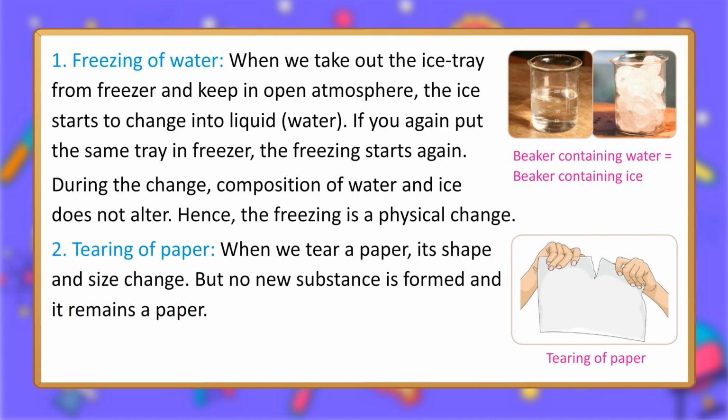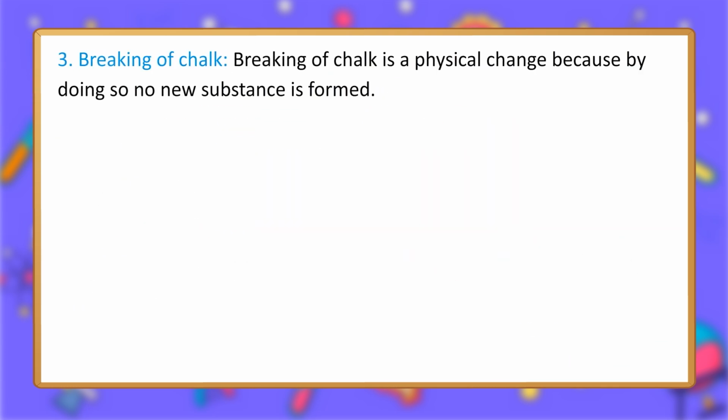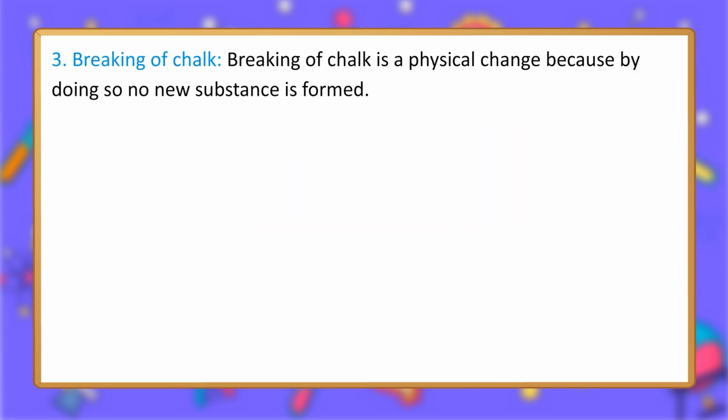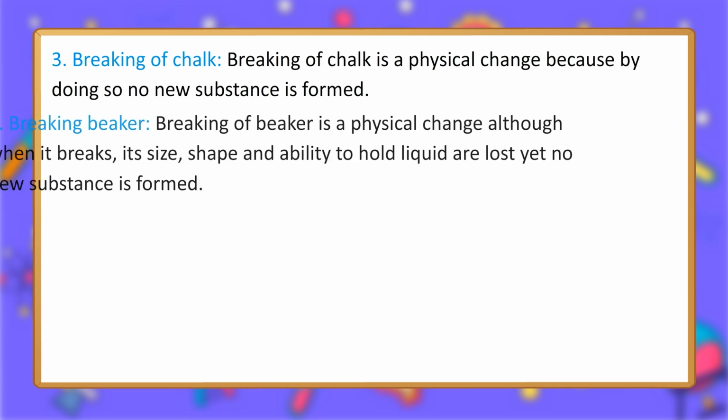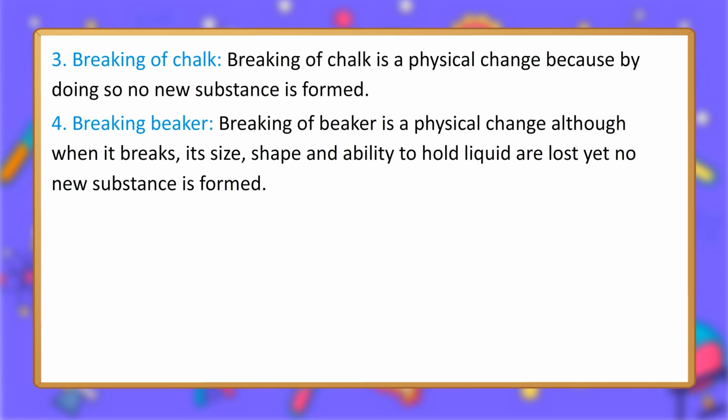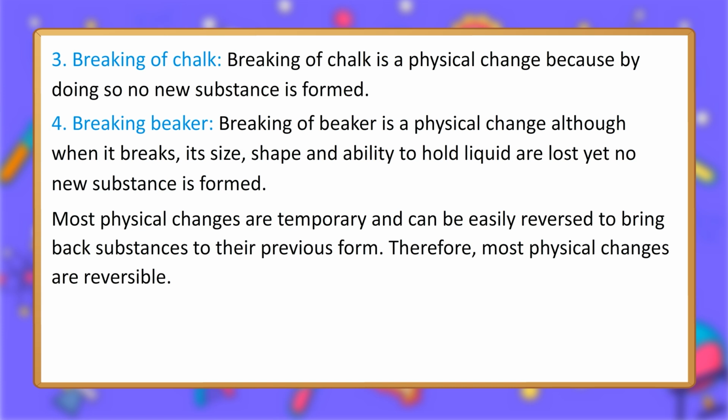2. Tearing of paper. When we tear a paper, its shape and size change. But no new substance is formed and it remains a paper. 3. Breaking of chalk. Breaking of chalk is a physical change because by doing so no new substance is formed. 4. Breaking beaker. Breaking of beaker is a physical change although when it breaks, its size, shape and ability to hold liquid are lost yet no new substance is formed. Most physical changes are temporary and can be easily reversed to bring back substances to their previous form. Therefore, most physical changes are reversible.